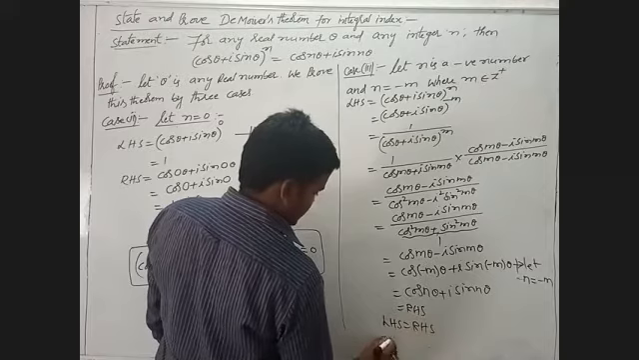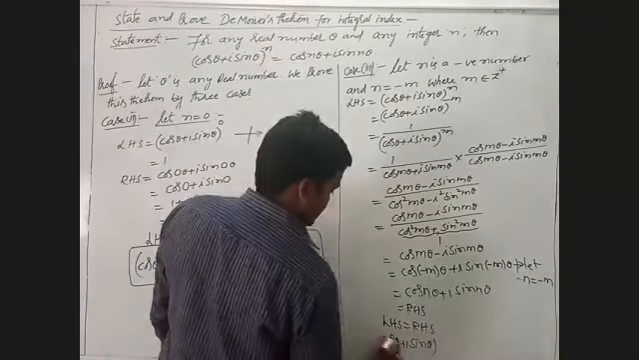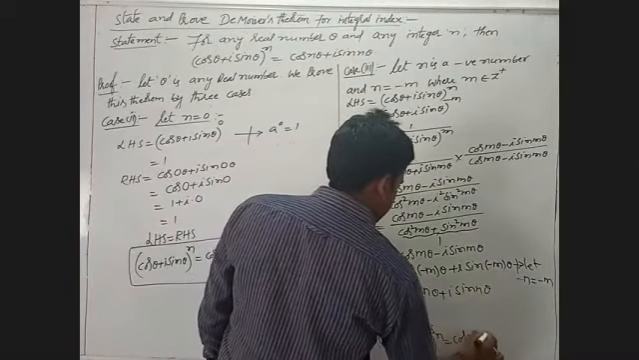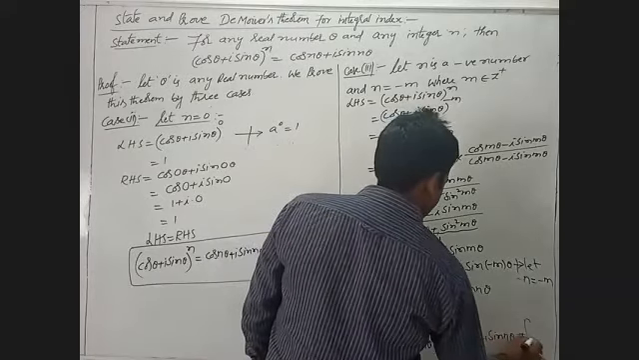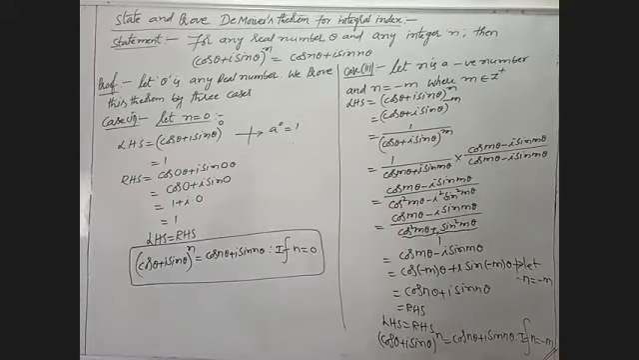What is the LHS here? (cos theta plus i sin theta) whole power n is equal to cos n theta plus i sin n theta if n is equal to minus m. Then this condition also satisfies, when n is equal to minus m.